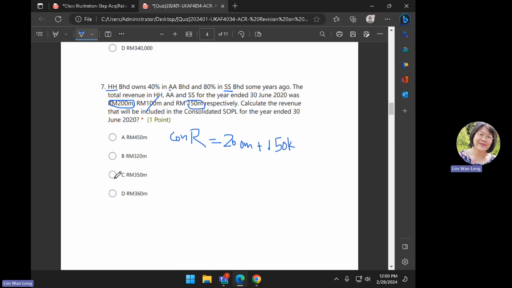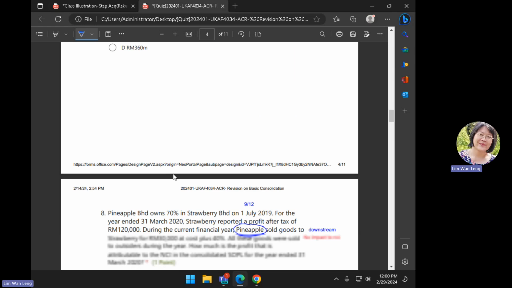Okay, so 350. Why is it that we do not take into account the associate's reserves? It is because the associate is equity accounted.